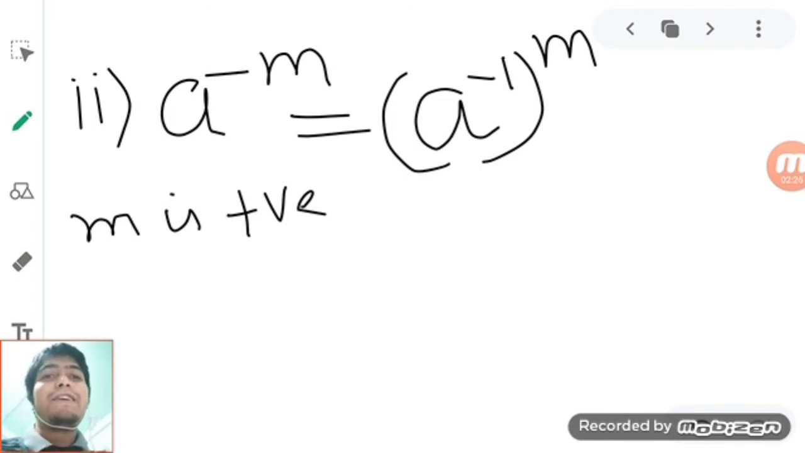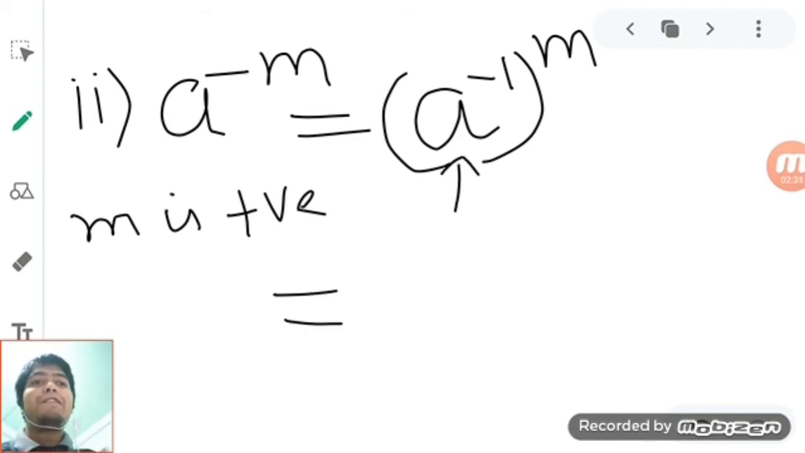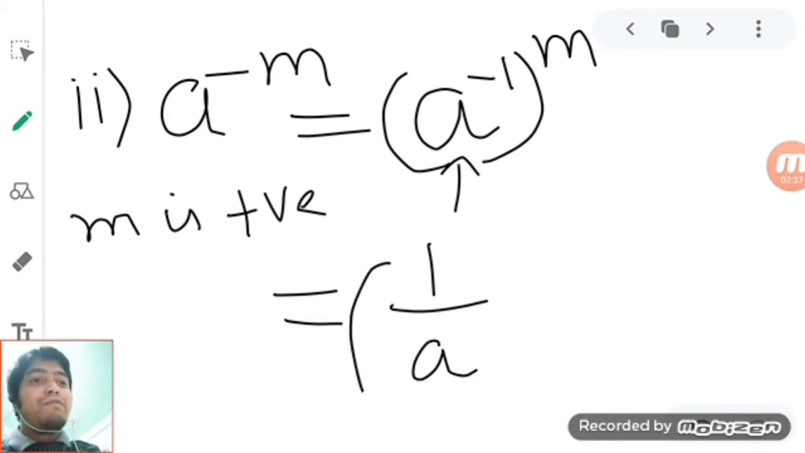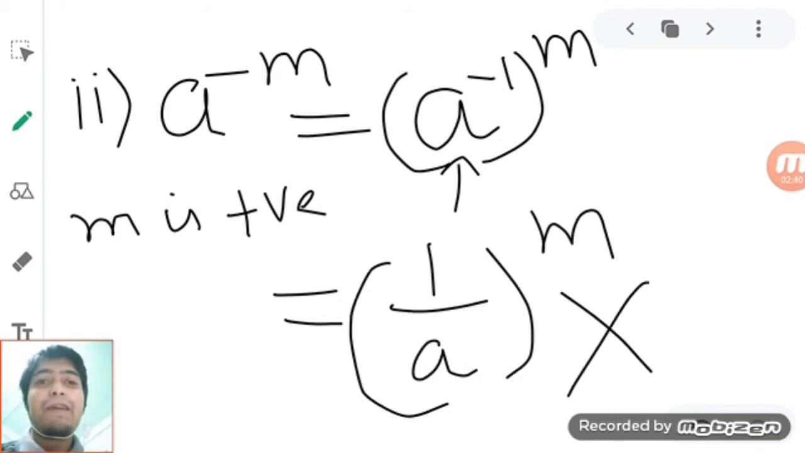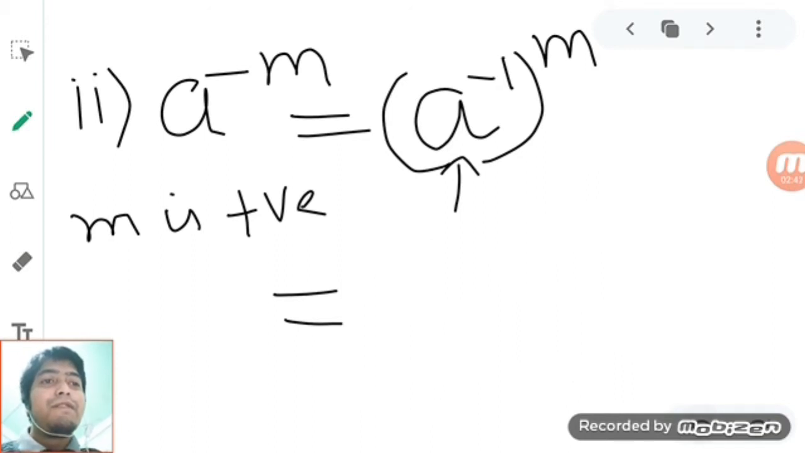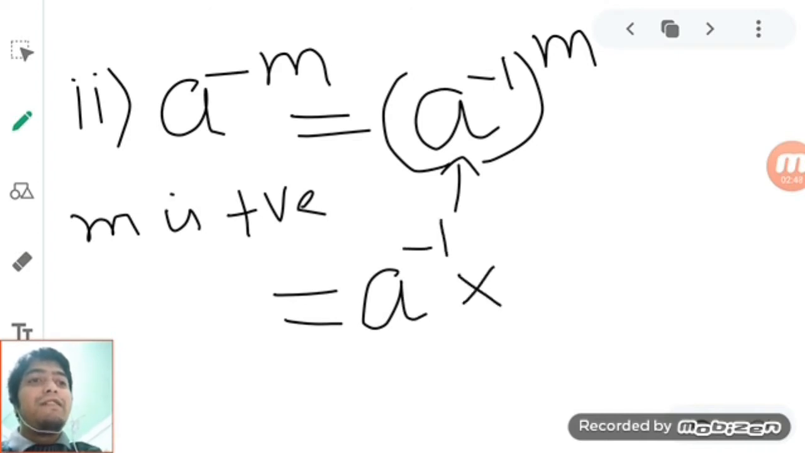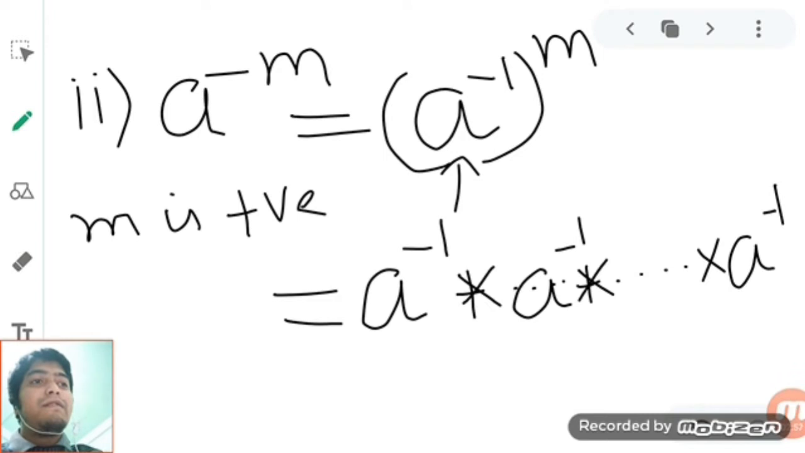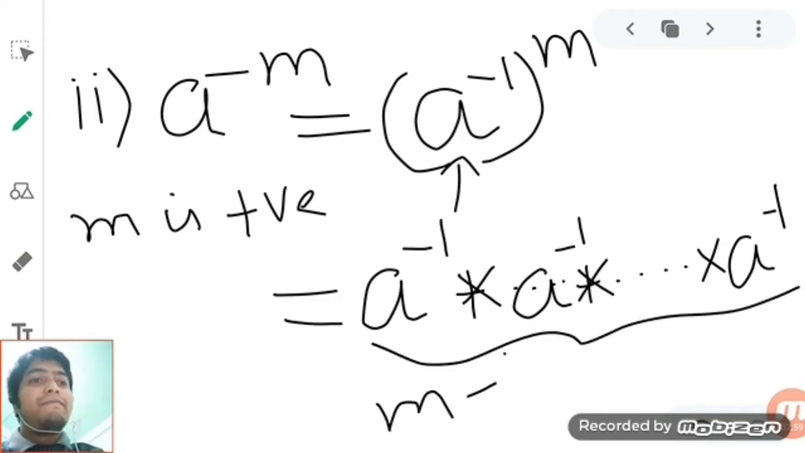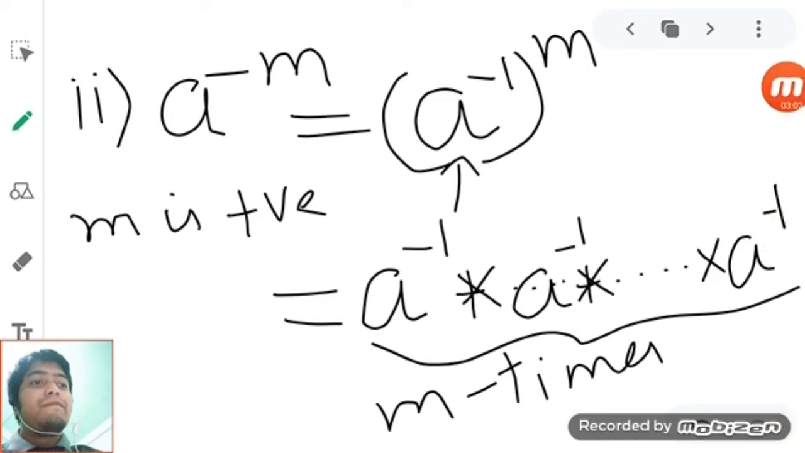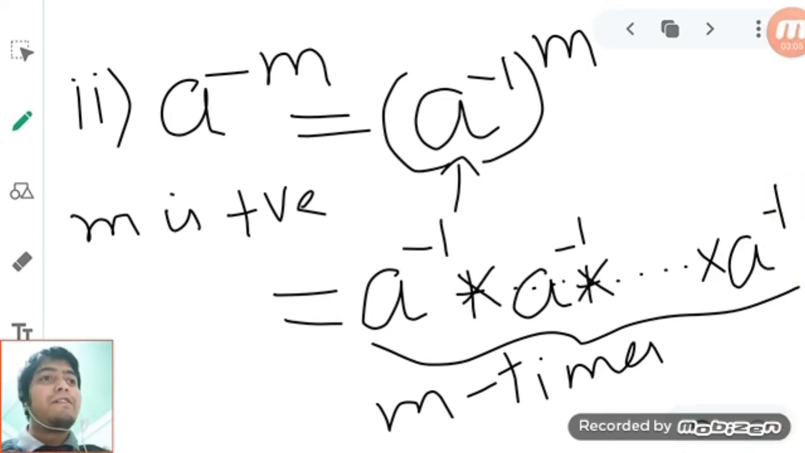Maybe you say we haven't changed much, but in fact we have changed a lot. This a power minus 1 is not 1 by a, so again if you write this as 1 by a power m, a very big cross. This one is actually the inverse of a, so it is just the inverse of a, m times. I hope the notation is clear.